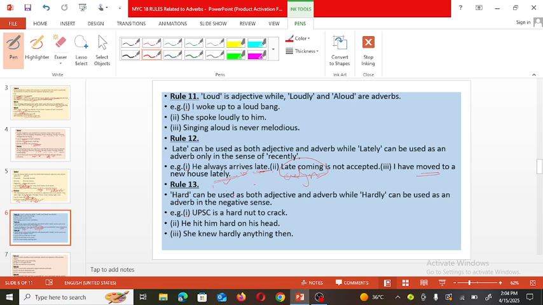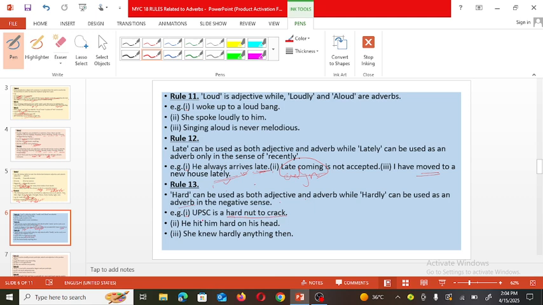Hard can be used as both an adjective and an adverb, while hardly can be used as an adverb only. For example, UPSC is a hard nut to crack. Hard nut to crack is a proverb, meaning a difficult, not easy task.